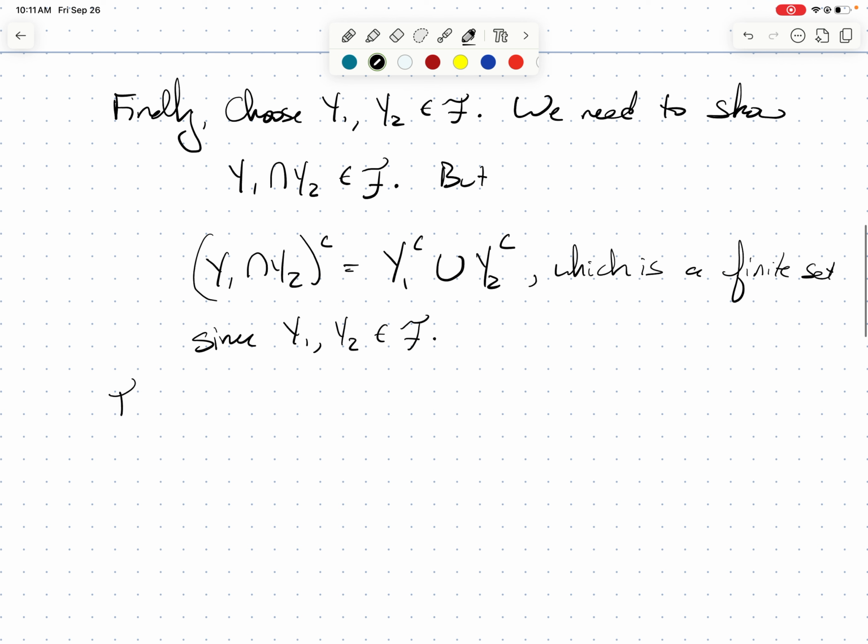So now we can conclude that F is a topology on X. I'm going to end this video, and then I've got one or two more. We're going to introduce the idea of a closed set and prove some really quick short proofs about that, and then you guys are ready for the homework.